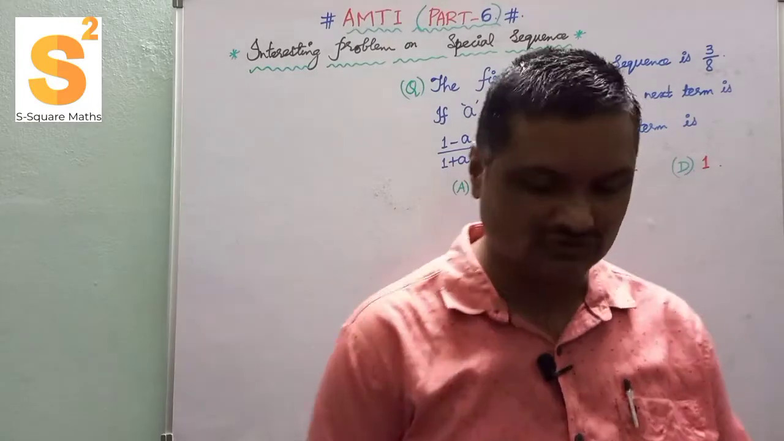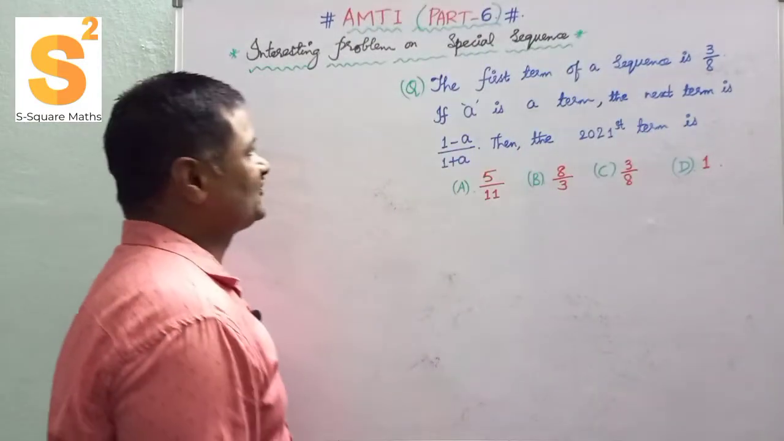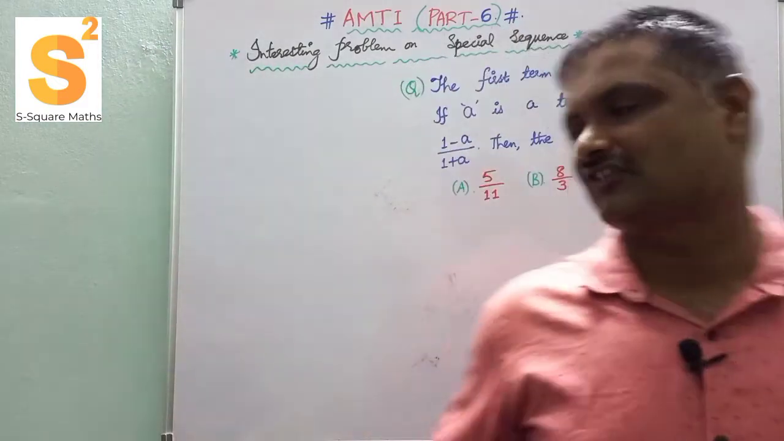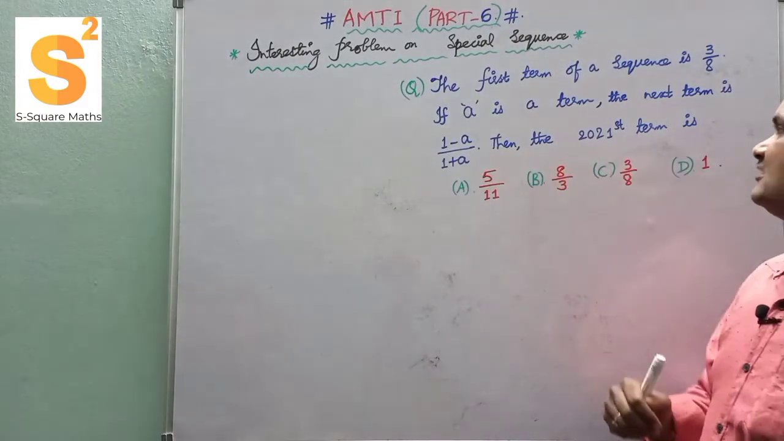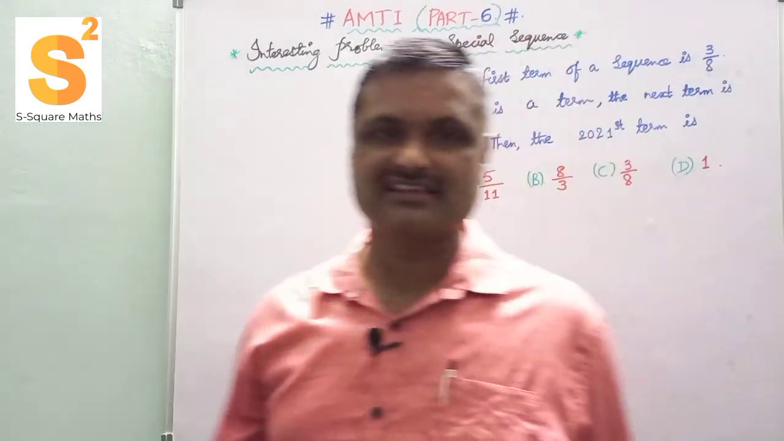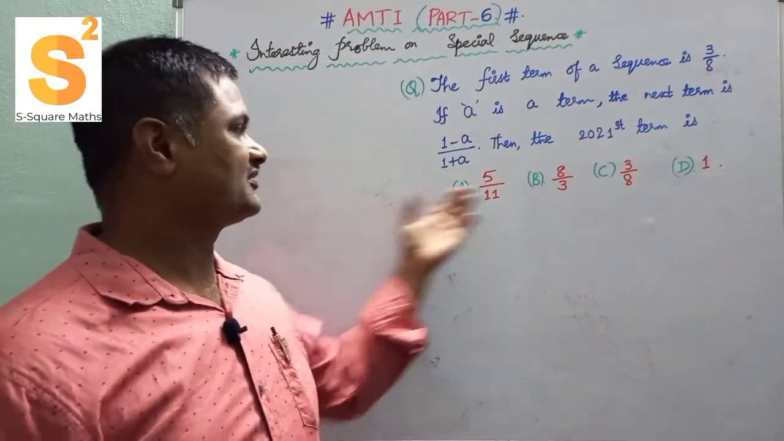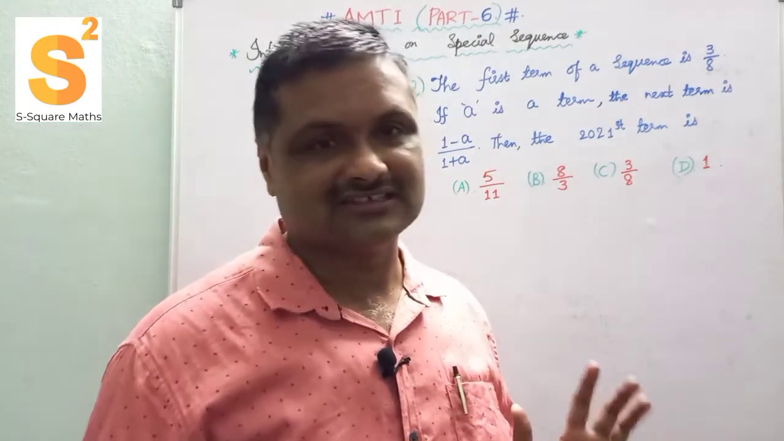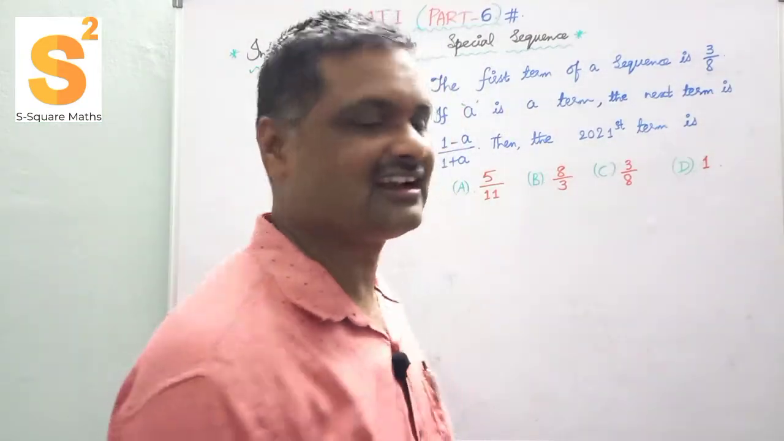Okay, let us go through the question now. If the first term of a sequence is 3 by 8, and if A is a term, then the next term is given by 1 minus A by 1 plus A, then they are asking for the 2021st term. Options are also given. It's an amazing problem. Please listen carefully. Let us start our solution.